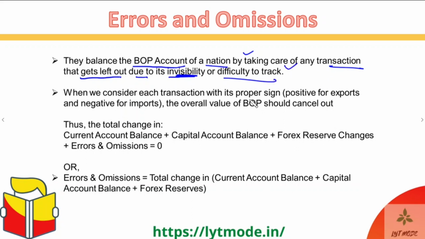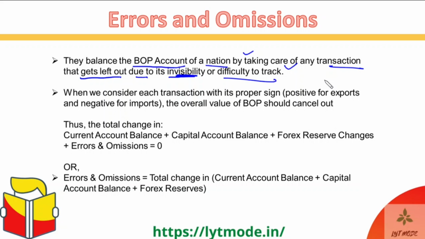In the beginning I told you that if any transaction somehow gets left out, let's say because of its invisibility, because it was so hard to track such invisible payments, maybe they were some tricky gray area services that were next to impossible to track, or maybe because of some other error in tracking your transactions, if some of them got left out of the economy, they can then be made a part of the errors and omissions.